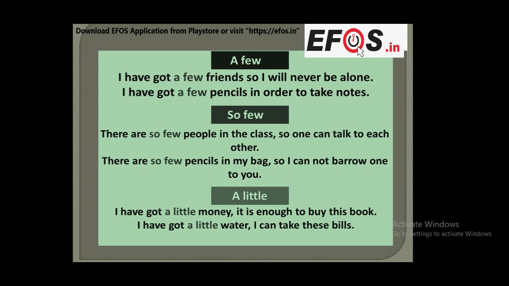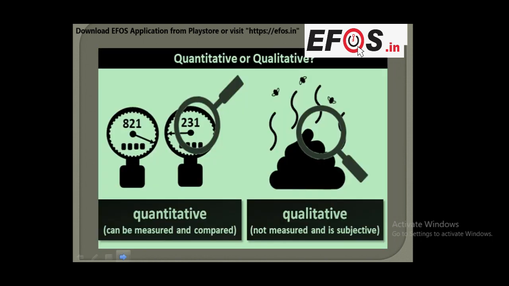A little. I have got a little money. It is enough to buy this book. So how much money do you have? A little money. So a little is the quantitative adjective. I have got little water. Little water is the adjective in this sentence. Now, quantitative or qualitative? Quantitative adjectives describe numbers, or things we can measure. Quantitative can be measured and compared, but qualitative is not measured and it is subjective. It describes the noun or pronoun.